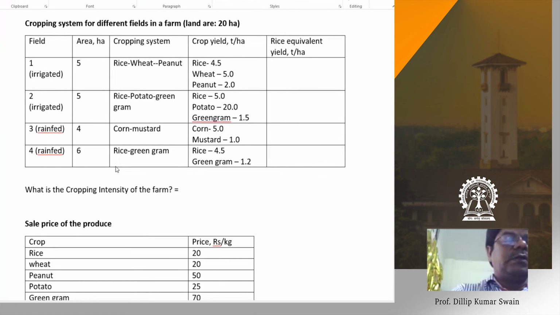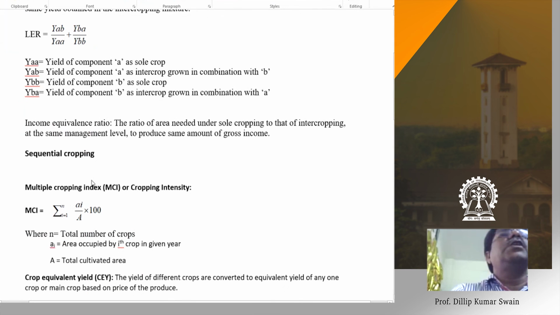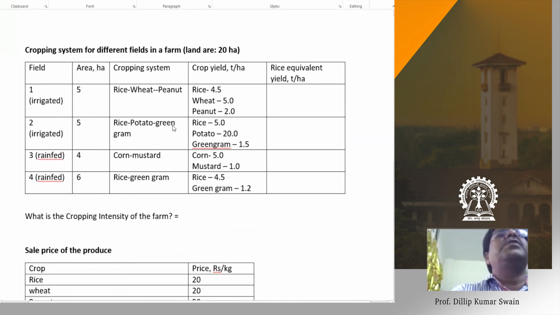Is it not? Could you get it? This is your cropping intensity index or multiple cropping index or cropping intensity. Summation of AI divided by A. Your summation of AI becomes 50 here, because here becomes 15 plus 15, 30 plus 8, 38 plus 12.